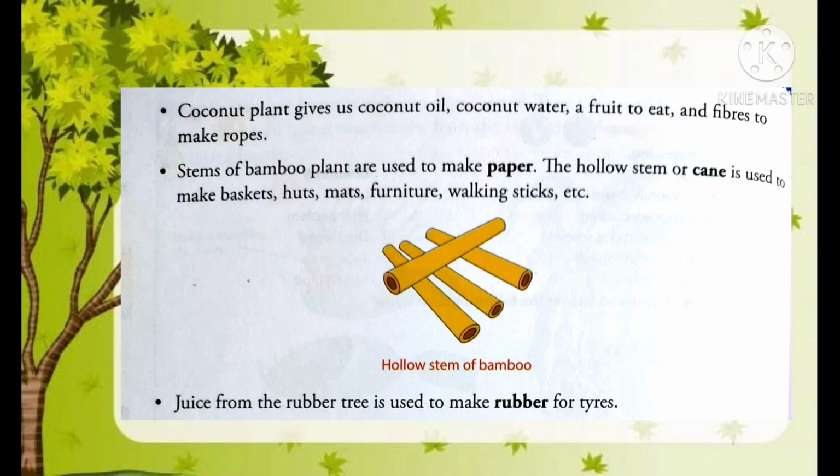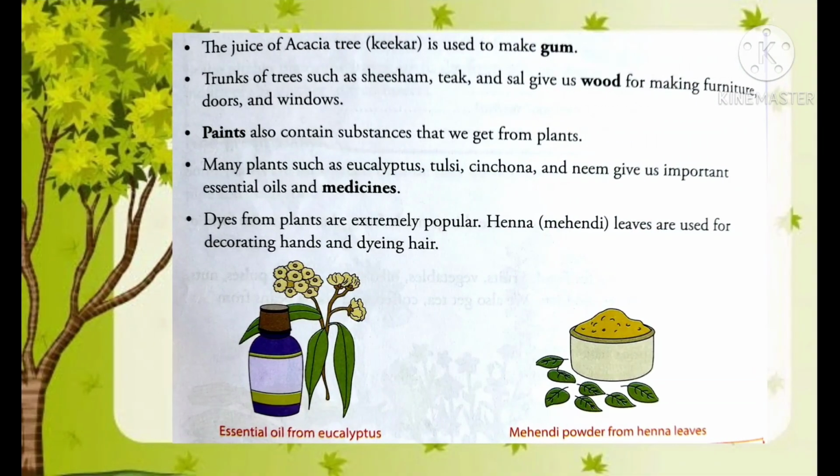Next, juice from the rubber tree is used to make rubber for tires. Similarly, the juice of acacia tree or kikar is used to make gum. And trunks of trees such as shisham, teak and sal give us wood for making furniture, doors and windows. Paints also contain substances that we get from plants.